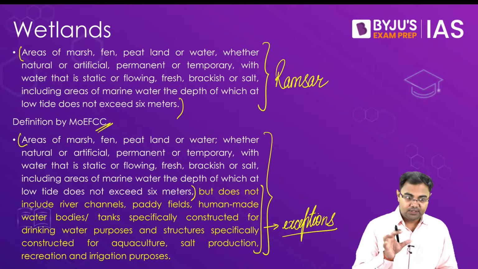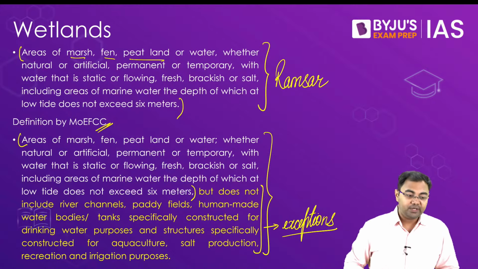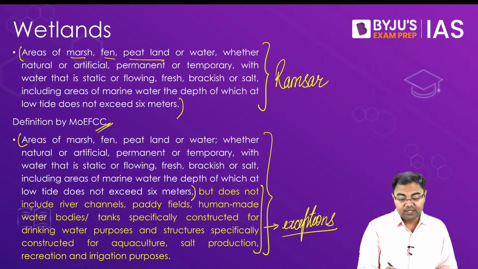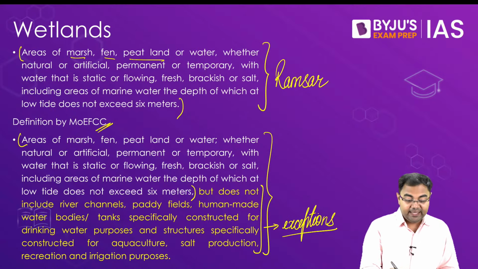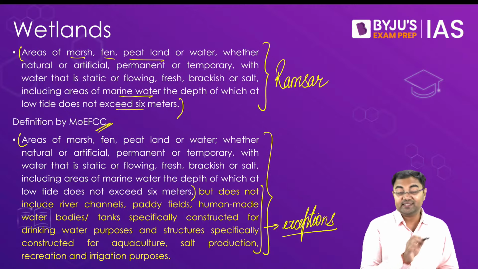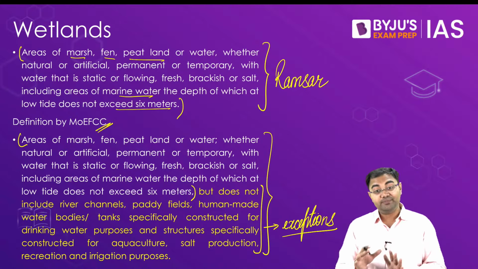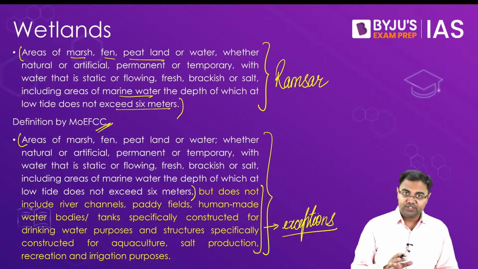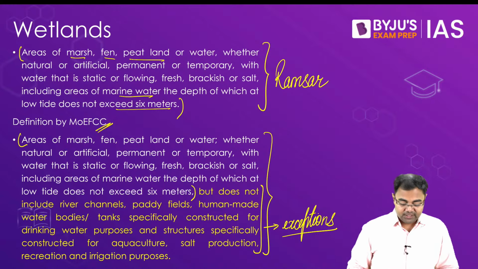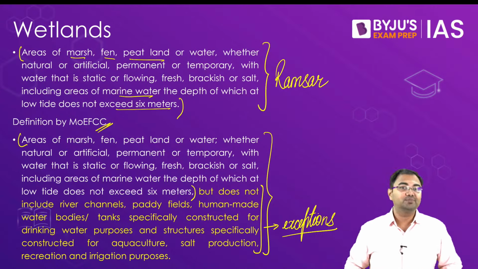So if you look at the definition: areas of marsh, fen, peatland or water, whether natural or artificial, permanent or temporary, with water that is static or flowing, fresh, brackish or salt, including areas of marine water the depth of which at low tide does not exceed 6 meters. This is what can be designated as wetlands according to the Ramsar Convention. But if you look at the definition given by the Ministry of Environment, Forest and Climate Change, you will see that there are some areas which have been excluded from the list of wetlands.